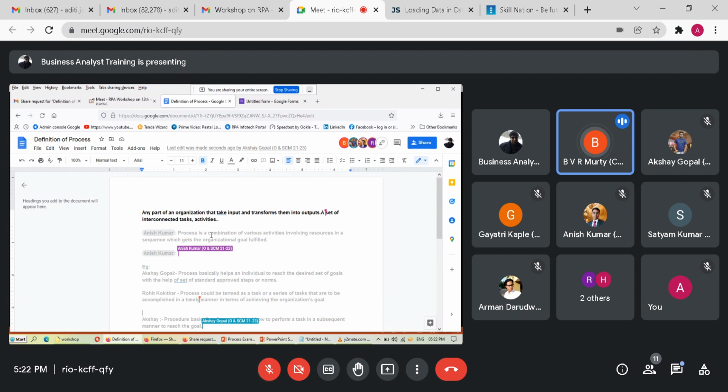I see only Anish, Akshay, and Rohit. What about Aditi and Satyam, Arman? They are not participating in the discussion. Come on, guys. More opinions are always appreciated. Don't worry about right or wrong. This is not a class. That's what will help you for your interview process.